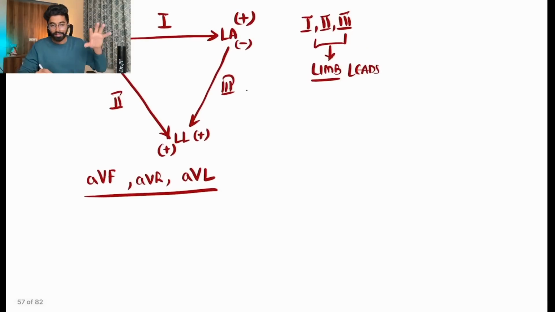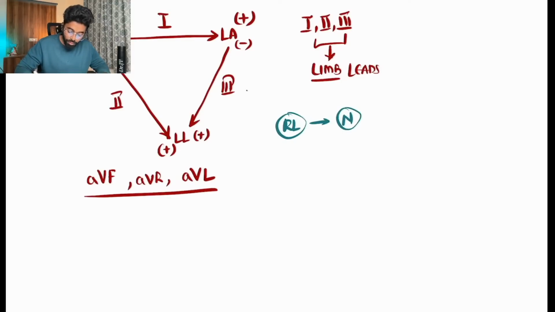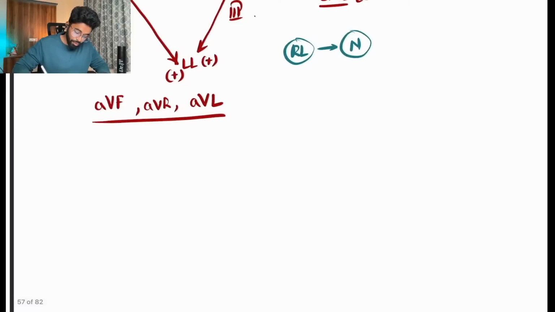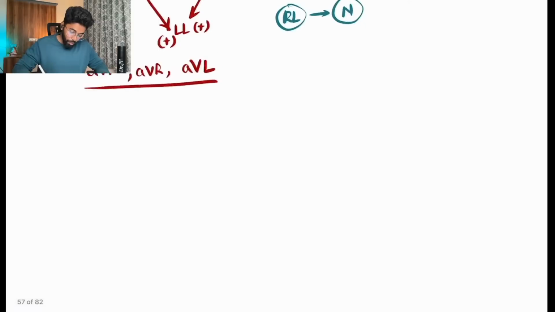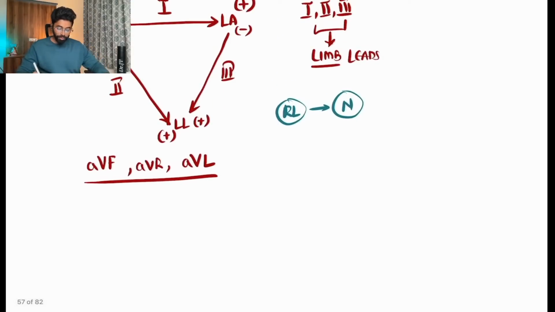You might ask, there is a right arm placement of a lead, a left arm placement of a lead, a left leg placement of a lead, then what happened to the right leg? The right leg is a neutral. We need to have a neutral. That's how current in your house also works. We need to have a neutral, otherwise complete phasing will be gone. So now we'll be talking about the AVF, AVR, and AVL.